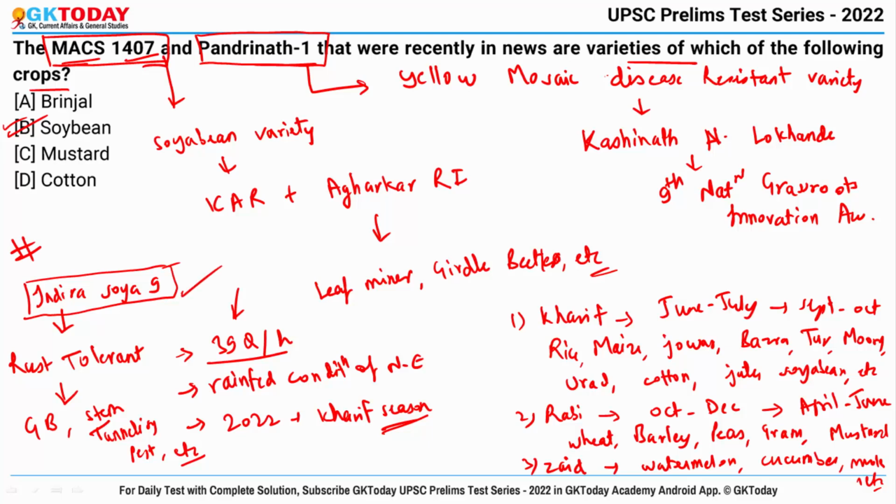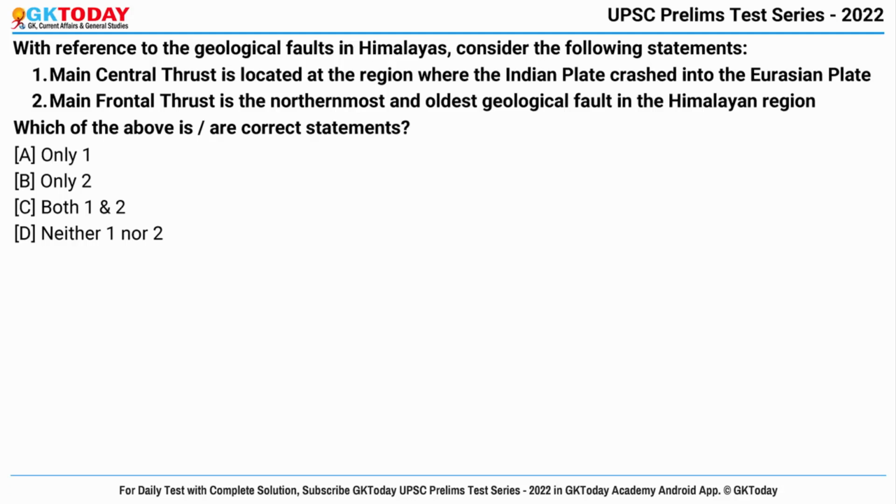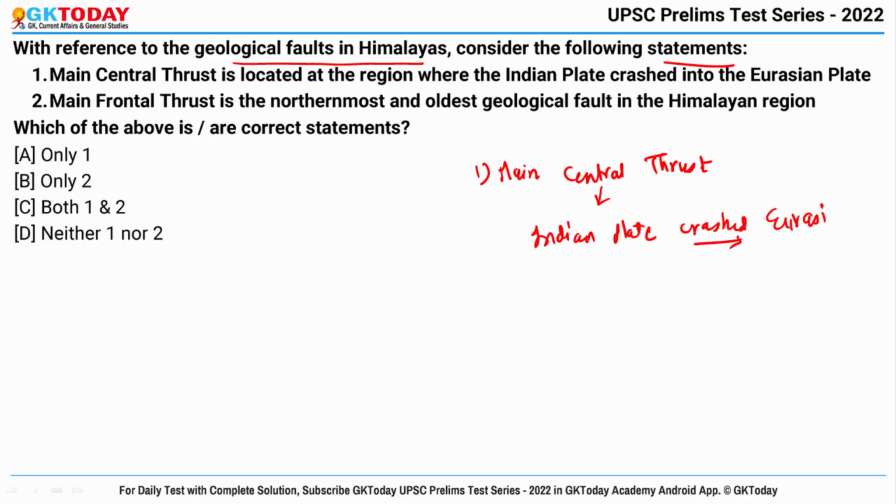Next question. With reference to the geological faults in Himalayas, consider the following statements. First of all, let me tell you that there are three types of thrust in Himalayas. First is the main central thrust. It is located at the region where Indian plate crashed into the Eurasian plate in the Himalayan region. So the first statement says main central thrust is located at the region where the Indian plate crashed into the Eurasian plate. This is absolutely correct.